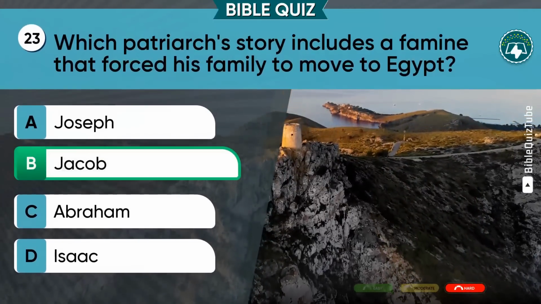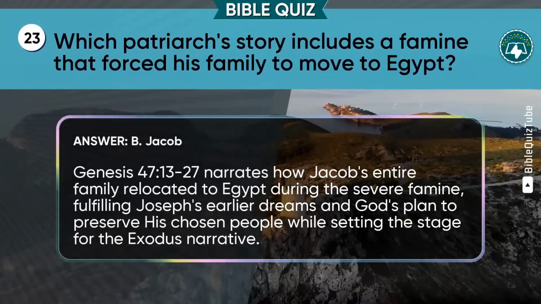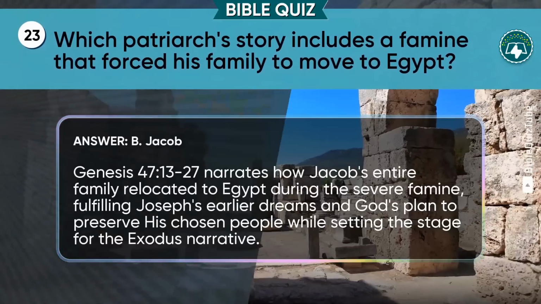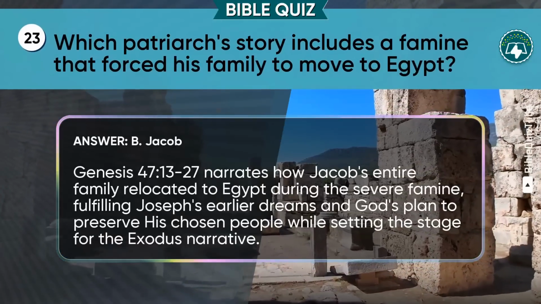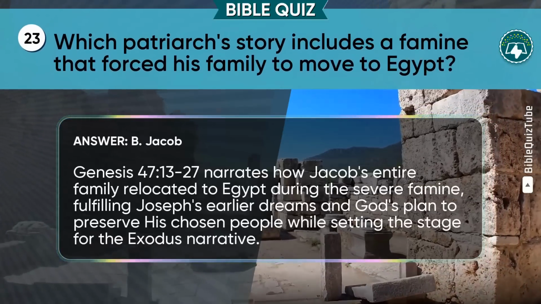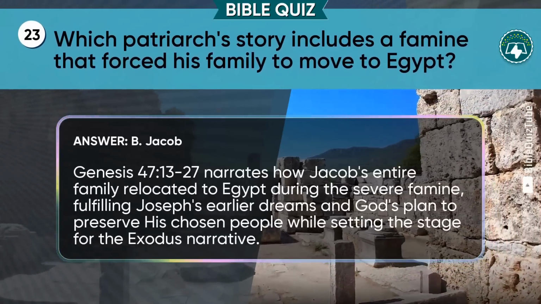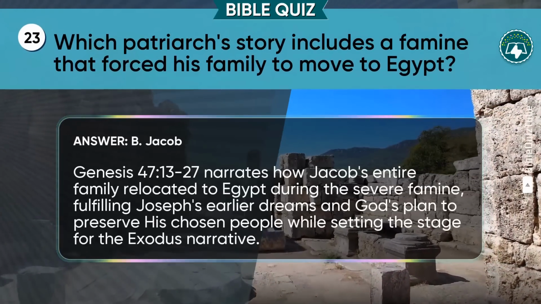The valid option is B. Jacob. The explanation. Genesis chapter 47 verses 13-27 narrates how Jacob's entire family relocated to Egypt during the severe famine, fulfilling Joseph's earlier dreams and God's plan to preserve his chosen people while setting the stage for the Exodus narrative.